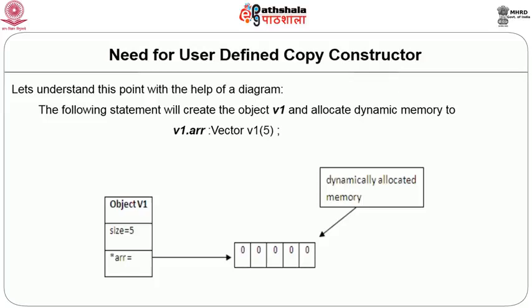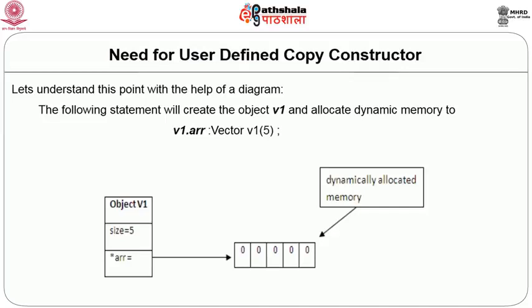The memory will be allocated to V1 for storing size and the address of the vector whose memory is being allocated using the new operator. Now, the vector will actually be stored in the heap and the size will be stored in V1. So, in V1 we only store the size and the address of the vector, and the vector gets memory allocated in the heap.